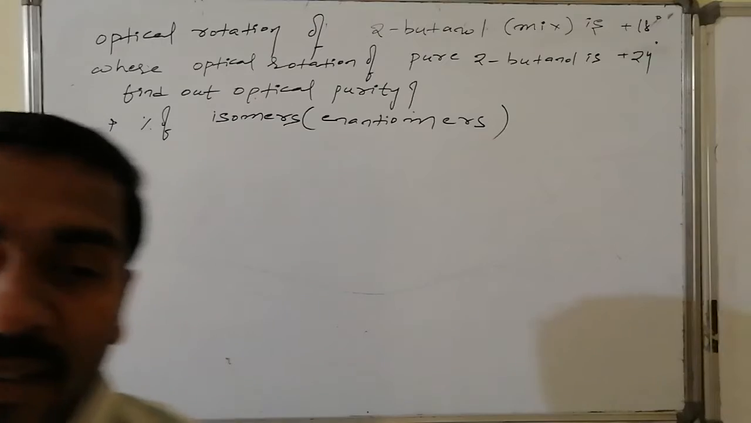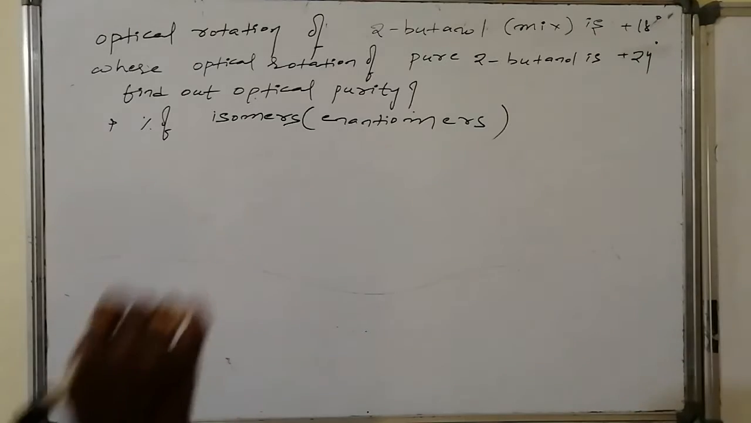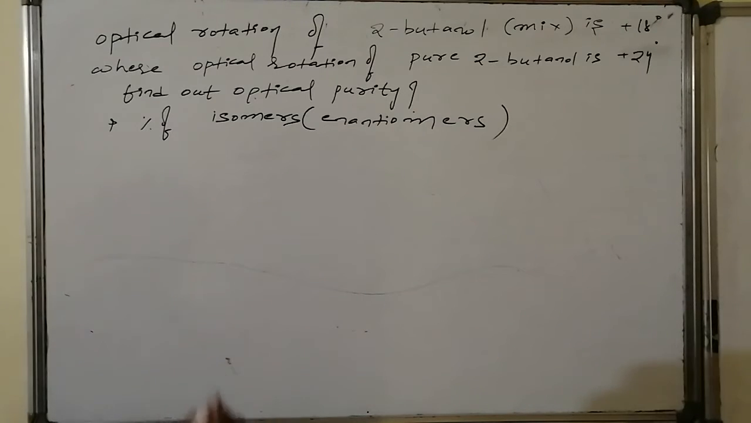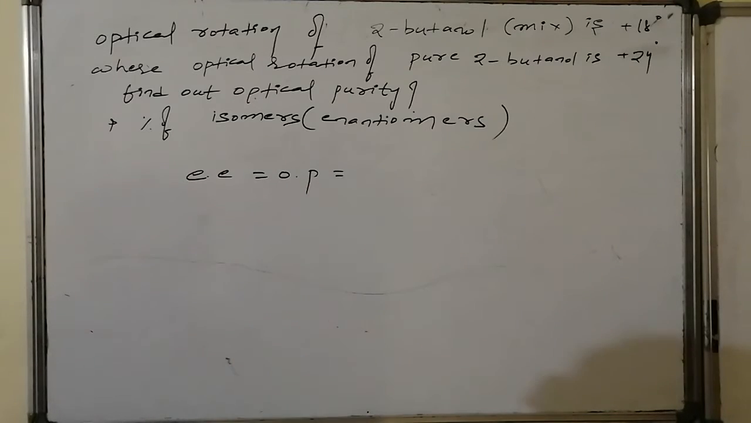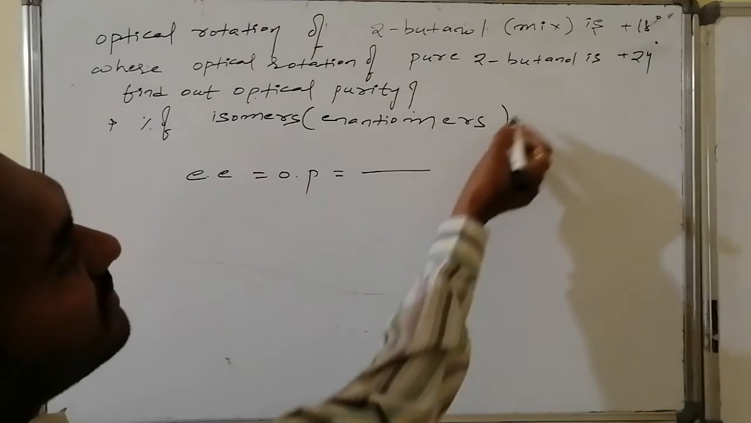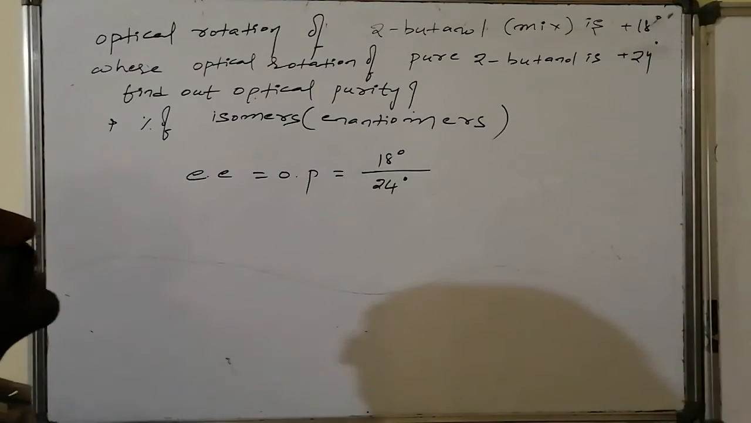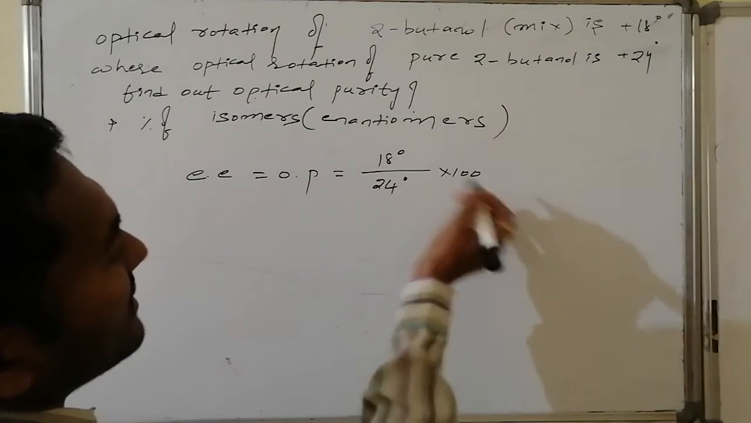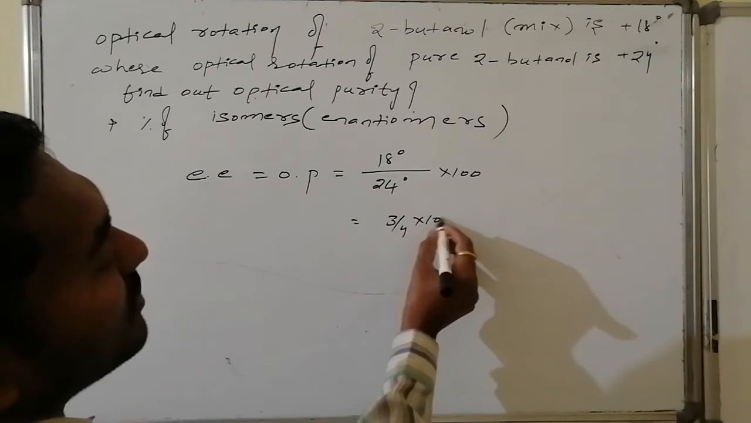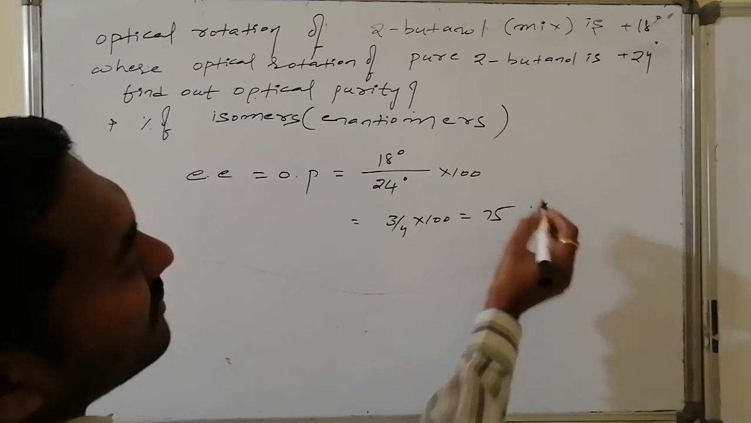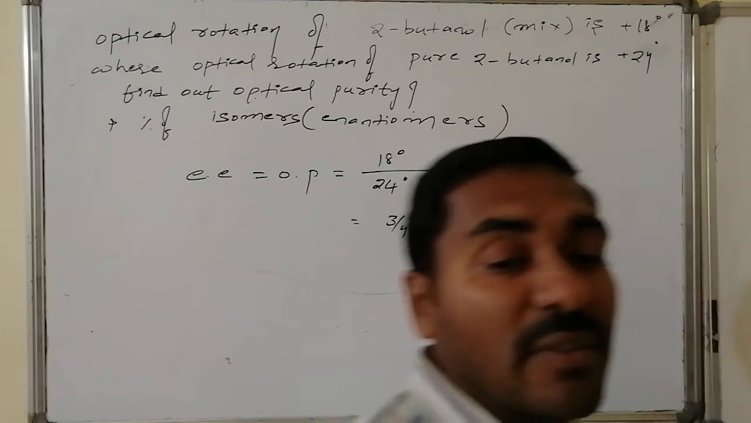See here, the resultant mixture's rotation is 18, whereas the pure compound's rotation is 24. So this is the enantiomeric excess, which is nothing but optical purity. OP is equal to the mixture's optical rotation value divided by the original compound's rotation value into 100. The optical purity percentage, that is the enantiomeric excess percentage, is 3 by 4 into 100, which is equal to 75. That is, 75% is the enantiomeric excess. So one enantiomer is present with 75% excess.